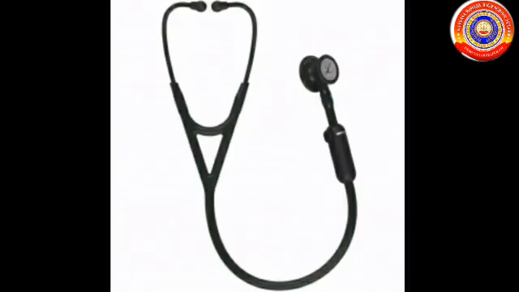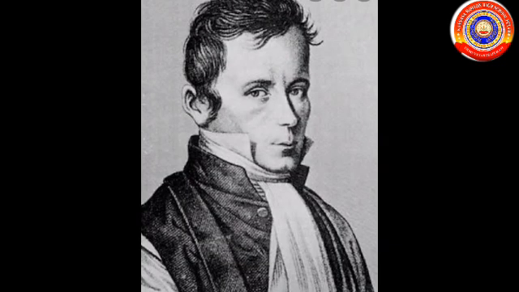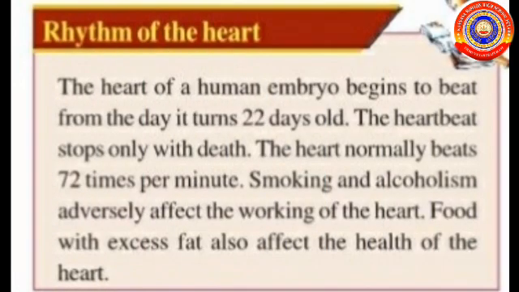The stethoscope is a device used to know the heartbeat. It was first made by the scientist René Laennec. The heart of a human embryo begins to beat from the day it turns 22 days old. The heartbeat stops only with death. The heart normally beats 72 times per minute. Smoking and alcoholism adversely affect the working of the heart. Excess fatty food also affects the health of the heart.